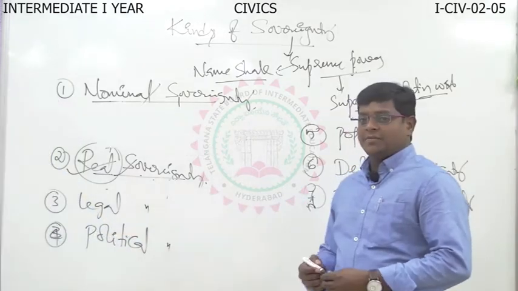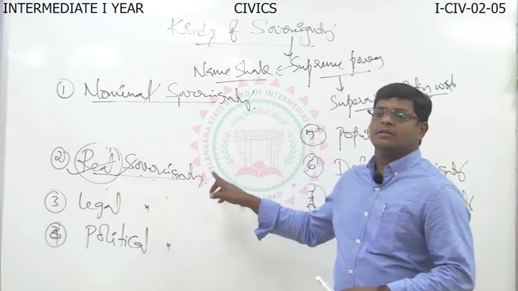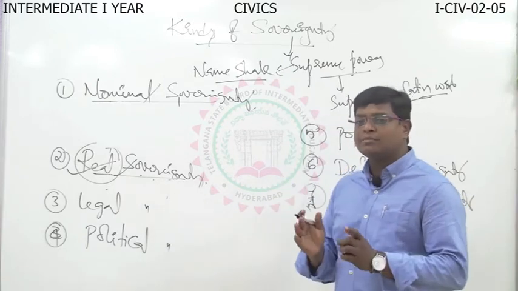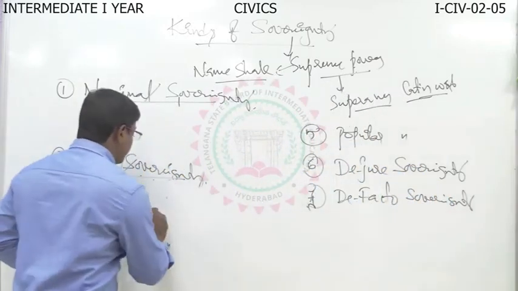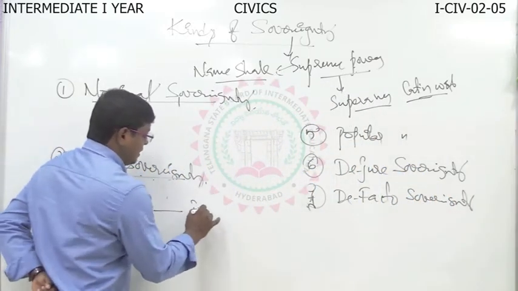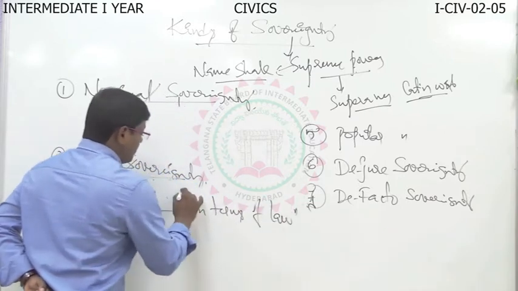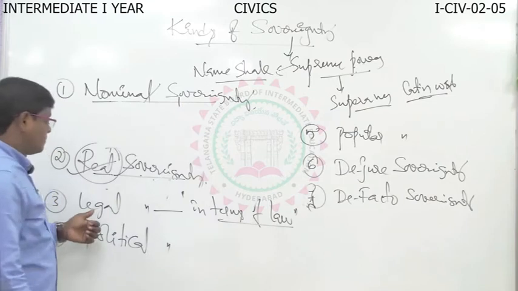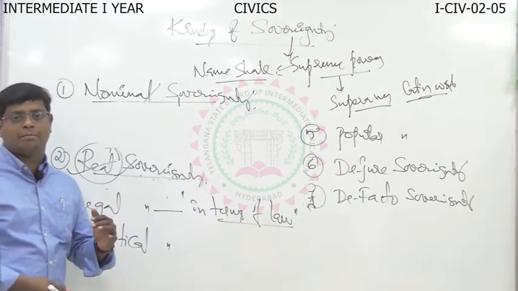Legal sovereignty. Legal sovereignty is the power of the state which is in terms of law. That means the sovereignty power in terms of law, based on the law, enjoyed by one person or group of persons.